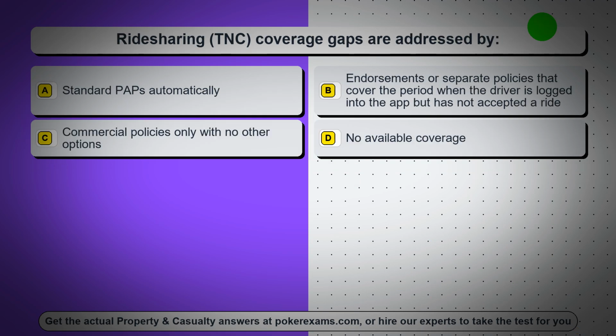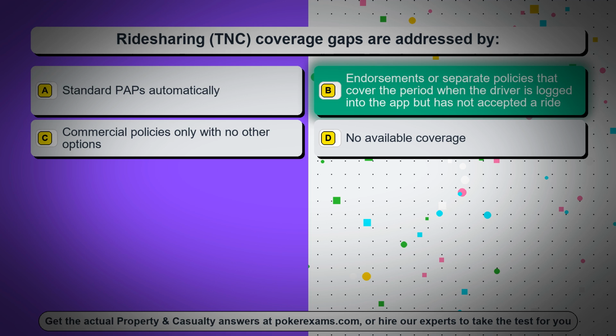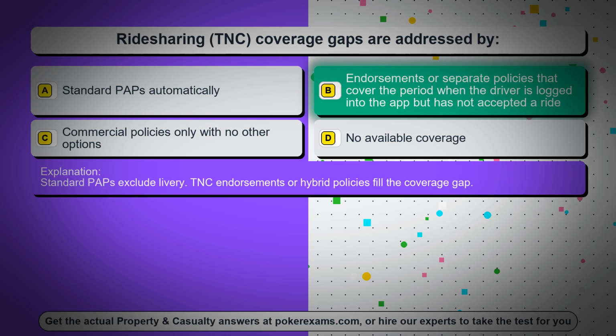Question 43. Ride-sharing, TNC, coverage gaps are addressed by, option A, standard PAPs automatically, option B, endorsements or separate policies that cover the period when the driver is logged into the app but has not accepted a ride, option C, commercial policies only with no other options, option D, no available coverage. The correct answer is option B, endorsements or separate policies that cover the period when the driver is logged into the app but has not accepted a ride. Standard PAPs exclude livery. TNC endorsements or hybrid policies fill the coverage gap.